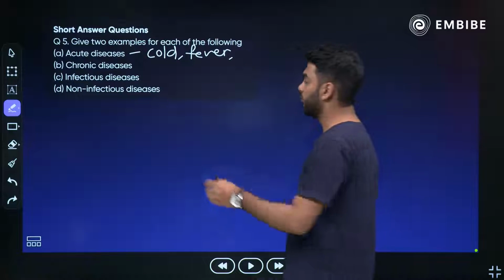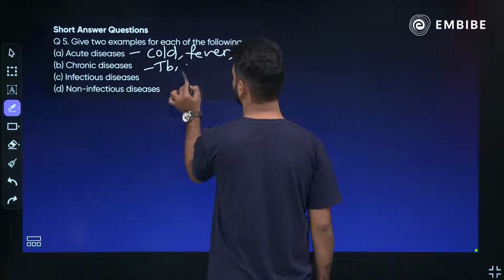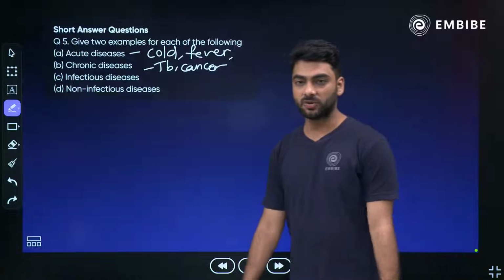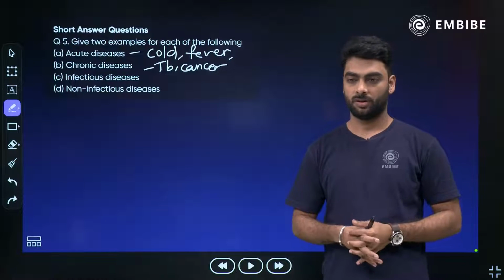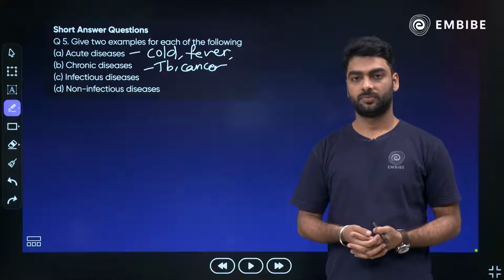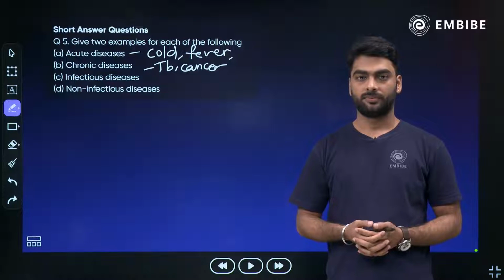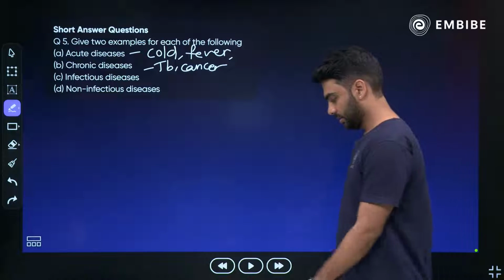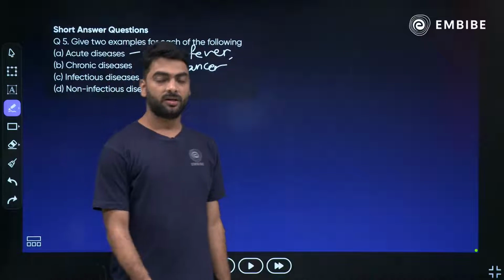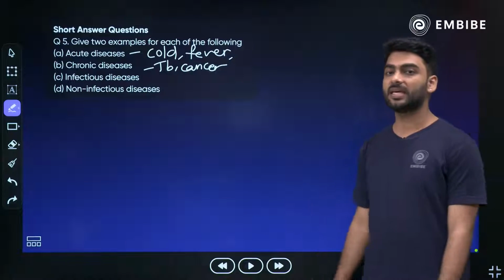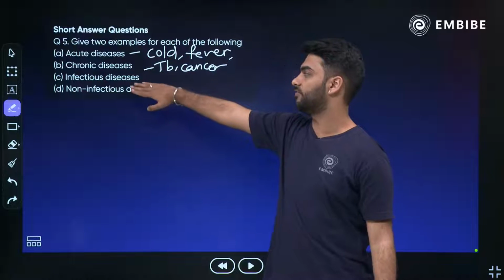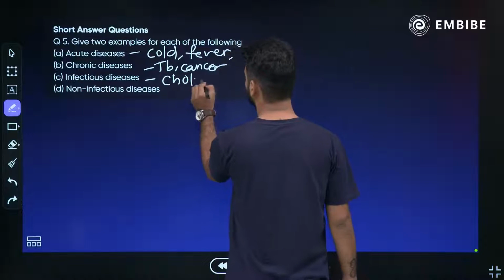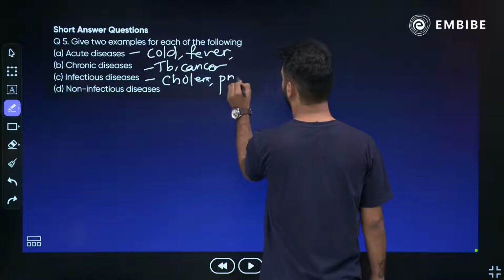Okay, for chronic, we have got TB, cancer. Hello, Crazy XYZ, can you tell me examples for infectious, non-infectious, Astha? Crazy XYZ, can you give me examples for acute, chronic, infectious and non-infectious? At least one example. Okay, so here you are telling cholera and pneumonia.